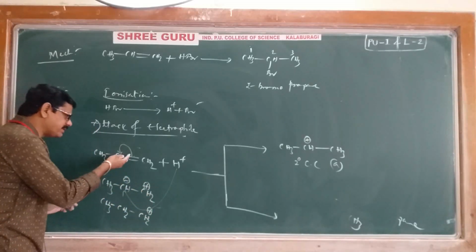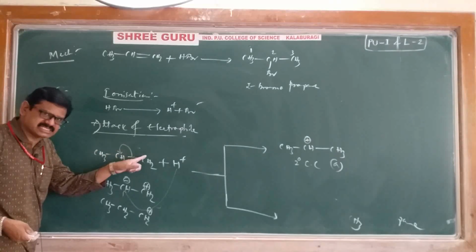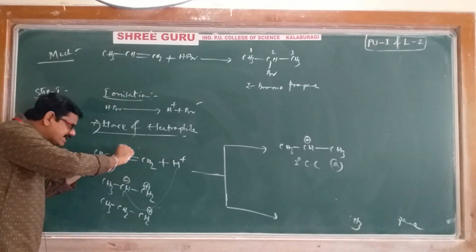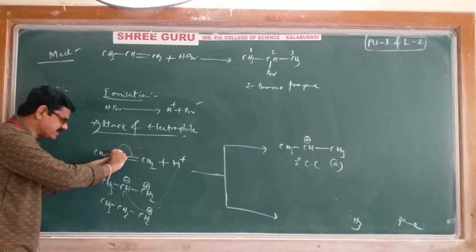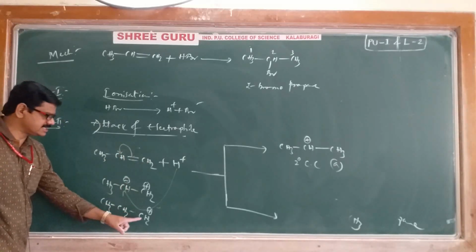Once again, if pi electrons are shifted this side, this carbon is getting minus charge, this carbon is getting plus charge. Where minus charge is there, our electrophile will come and attack. After the electrophile attacks, you will get a CH2, and the last carbon is having a positive charge.